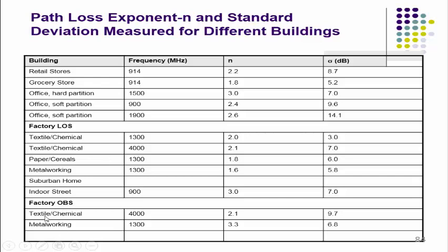First, the textile or chemical factory at 4000 megahertz carrier or channel frequency, the exponent factor is 2.1 and sigma 9.7. Metalworking at 1300 megahertz carrier frequency with exponent factor 3.3 and sigma 6.8.